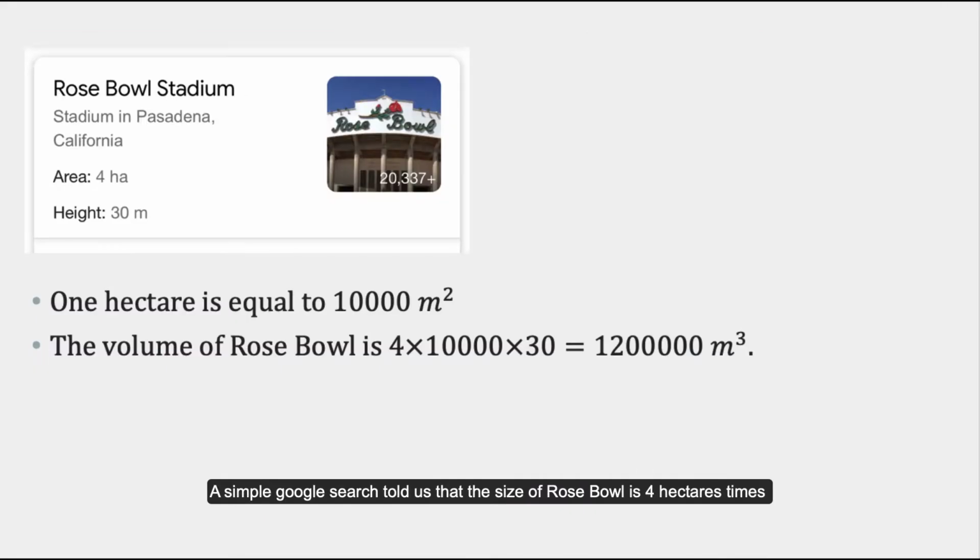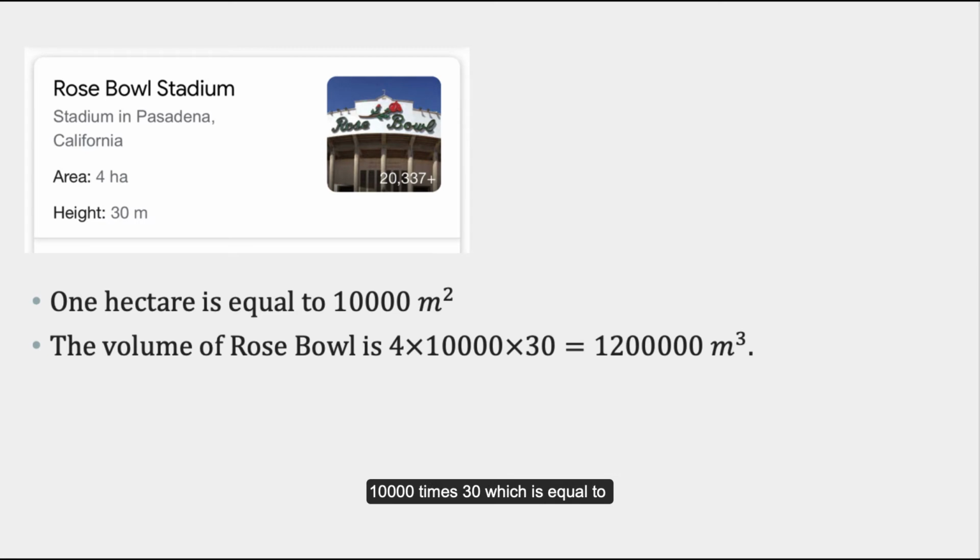A simple Google search told us that the size of the Rose Bowl is 4 hectares times 30 meters. 1 hectare is equal to 10,000 square meters. So the volume of the Rose Bowl is 4 times 10,000 times 30, which is equal to 1,200,000 cubic meters.